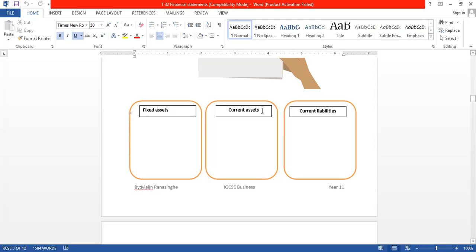Current assets examples, you can write down a few: starting with the biggest current asset, the inventory value, the stocks that we have, and then cash in hand, cash at bank, and other receivables, right? So normally these are the things: inventory, trade receivables, cash in hand, cash at bank. So you can write with me.